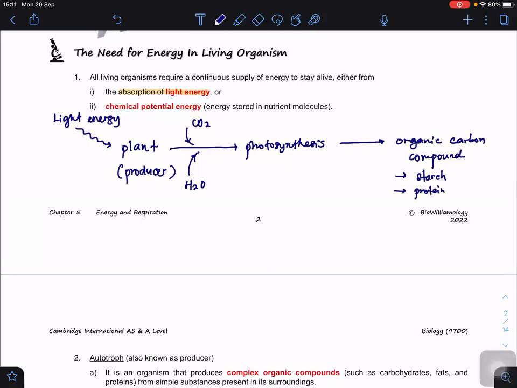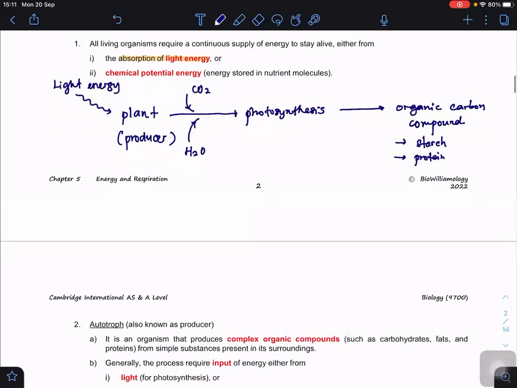So this protein and starch can be consumed by the consumer. So this one we call chemical potential energy. Can you see that? Are you clear? That is a whole series of the transfer of energy.